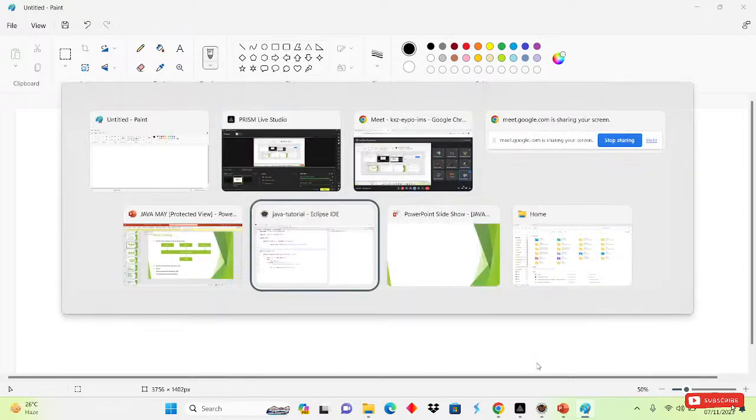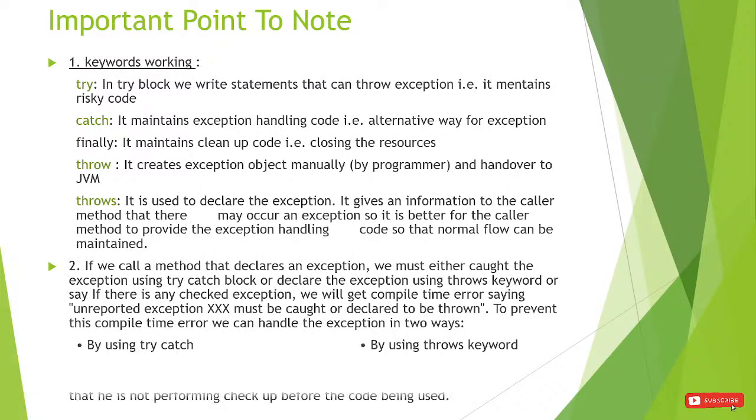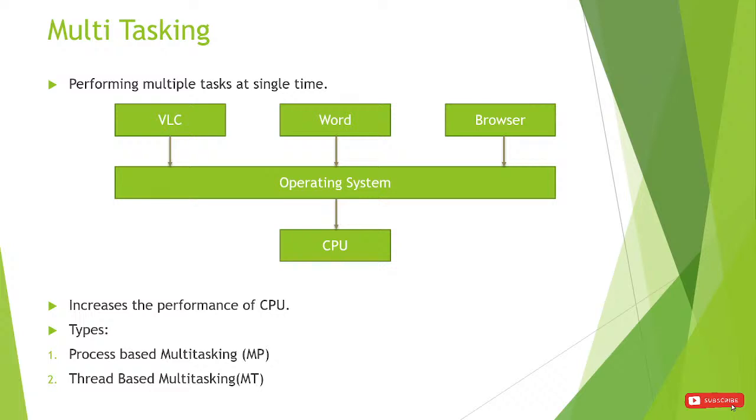See, if I show you the diagram also. So suppose this is the diagram. Inside that, when multiple tasks perform at the same time, that is called multitasking. Suppose we open VLC, then we have opened Word also, and we have opened the browser also. And we are executing all these tasks at the same time. That is known as multitasking.